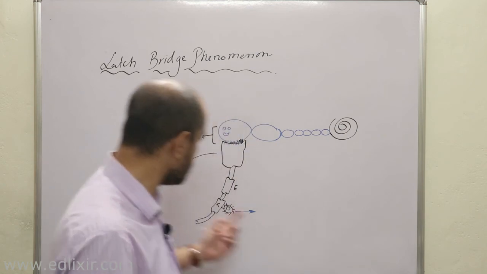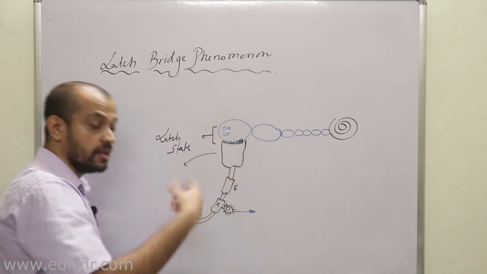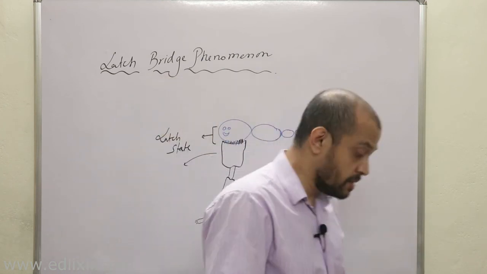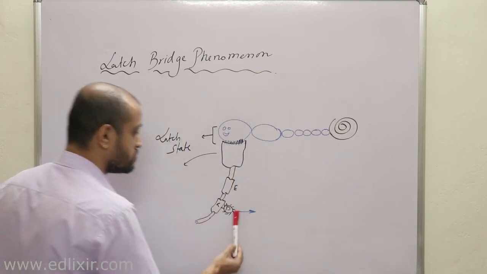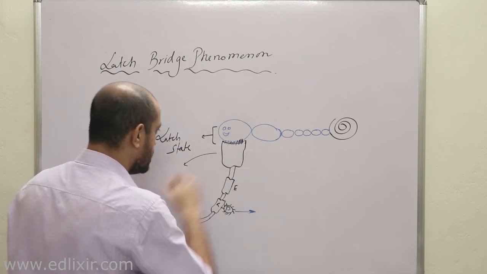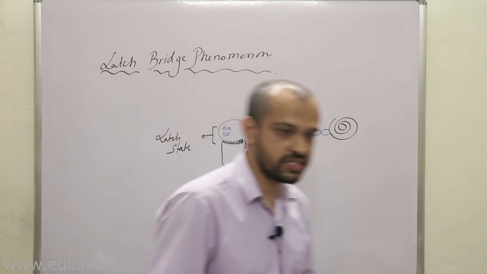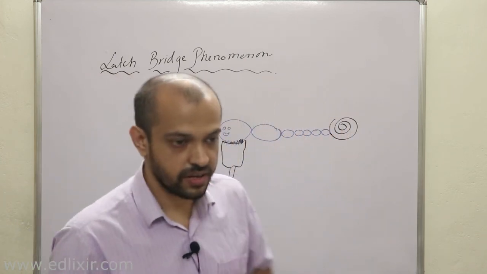Why? Because due to the coming of this phosphate, this myosin head becomes activated and it actually interacts with actin. But in latch state, this phosphate is removed, or it is gone, and then latch state occurs. Now listen, what is the importance of latch state? It's very important.